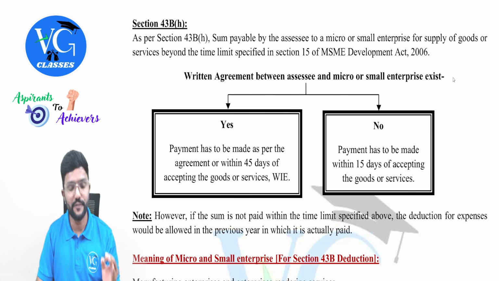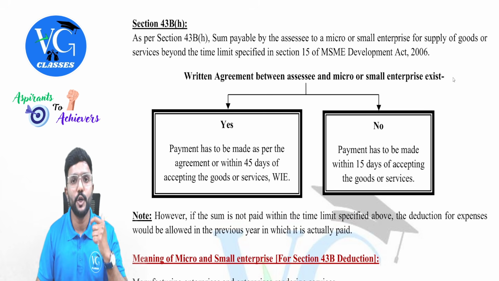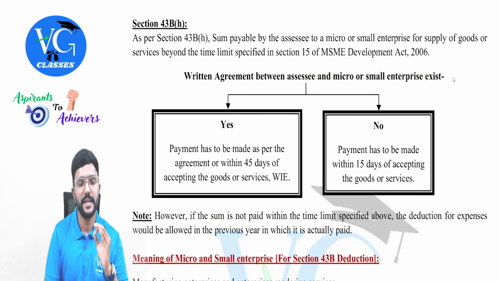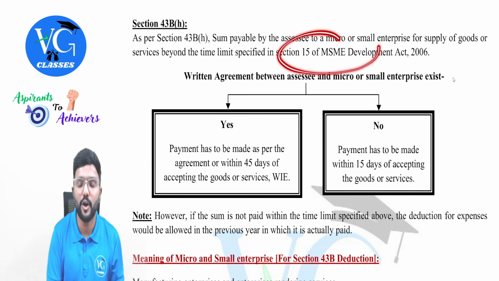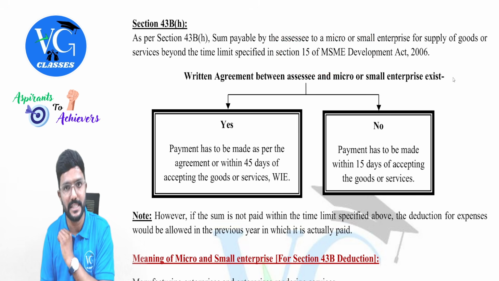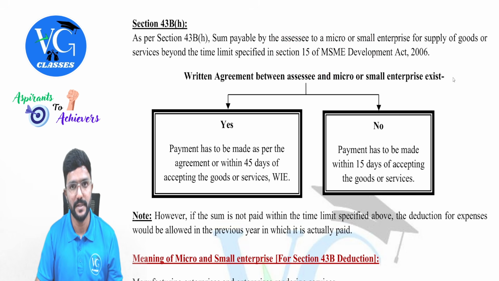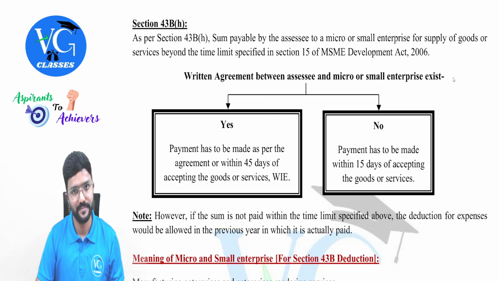Then in section 43BH, if any payment to be made to a small or micro enterprise is not made within the due date given in section 15 of the MSMED Act, then such expenses will not be allowed on accrual basis, but will be allowed in the year in which payment is made.